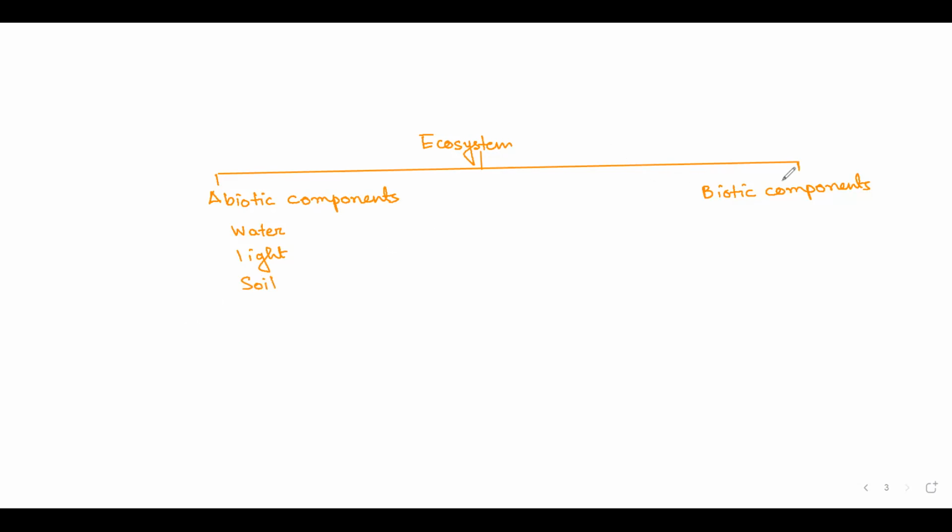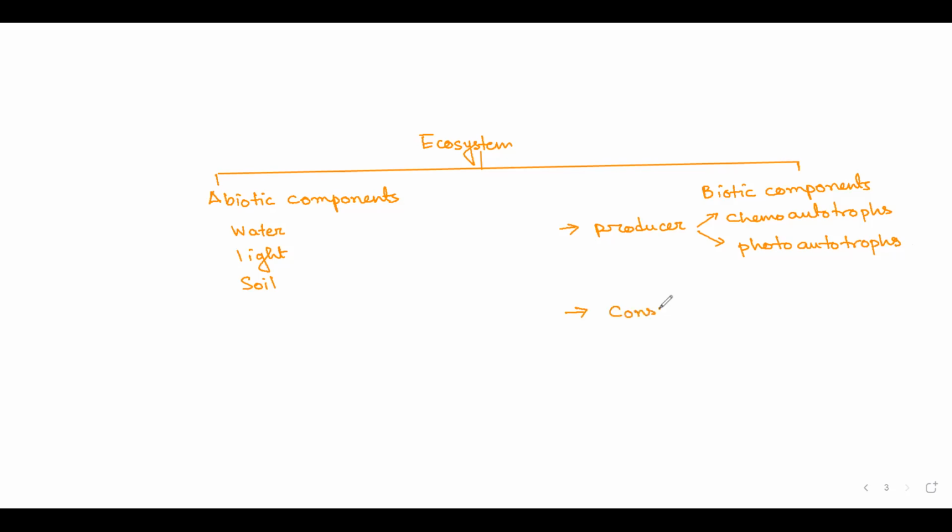Okay. So in biotic components, we have layers which are producers, and producers can be further subdivided into chemoautotrophs and photoautotrophs. Okay. Second is the consumer.